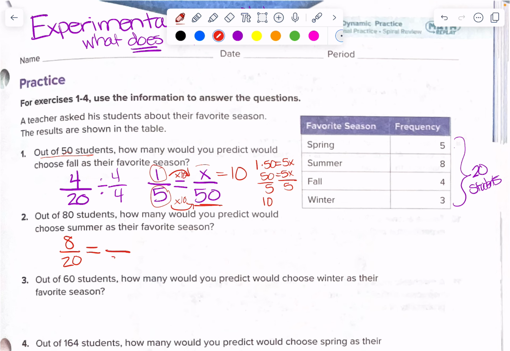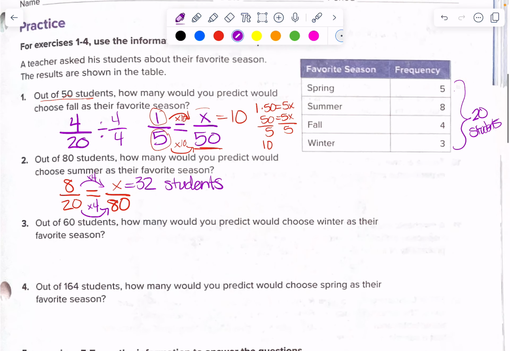In this particular case, it might almost be easier for me to use that fraction as it is, okay? Because I'm going to try to predict out of 80 students, how many would I predict to choose summer? If I keep the probability as 8/20ths, even though it technically can be simplified, it's pretty easy for me to see that 20 times 4 will give me 80. So if I take 8 times 4, that will tell me how many students we could predict would choose summer as their favorite season. So that means about 32 students should choose summer if we surveyed 80.